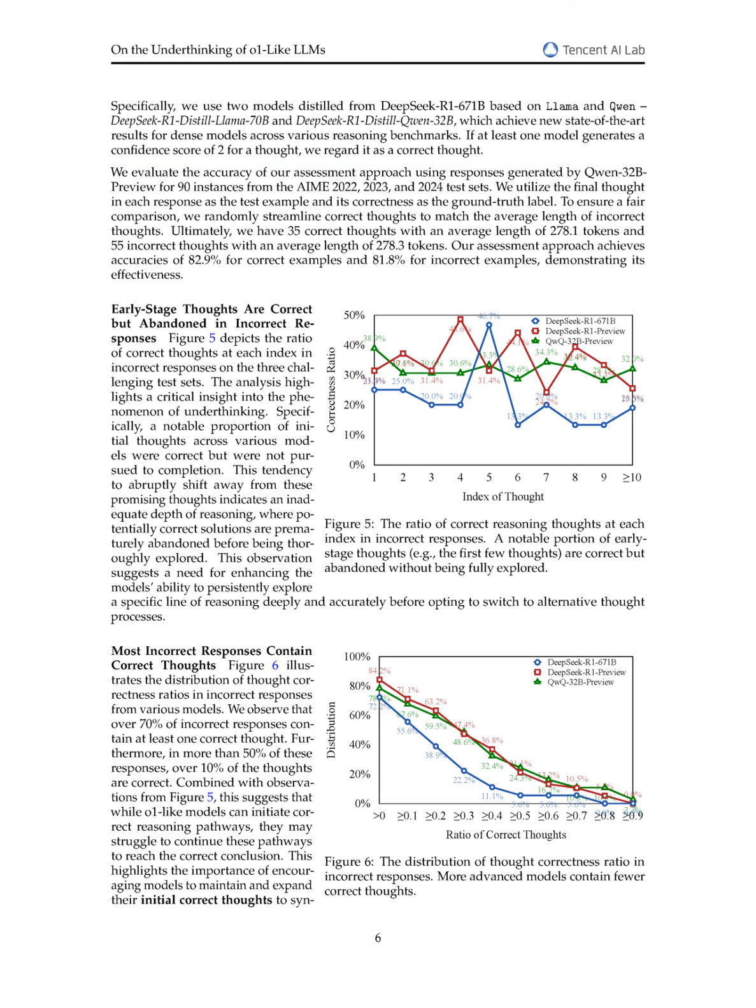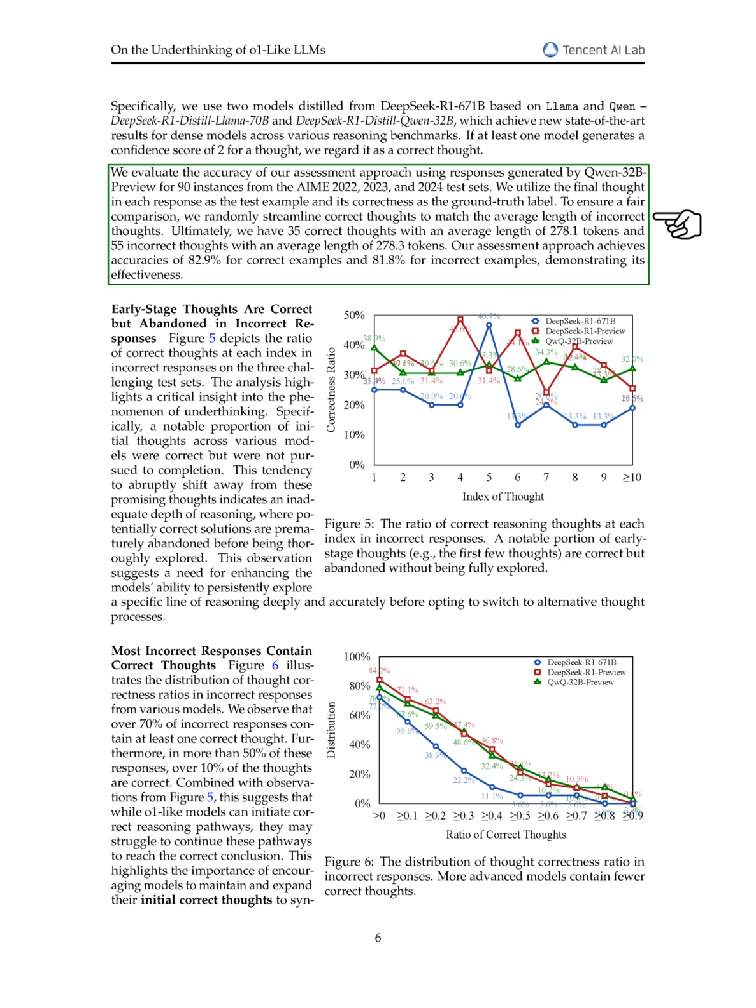Section Summary. In this section, we define reasoning thoughts as the cognitive steps taken by the model during problem solving, noting that o1-like LLMs frequently switch these thoughts, especially when faced with more complex problems or incorrect responses. We analyze the implications of this thought-switching behavior, suggesting it may indicate underthinking or ineffective exploration, and propose a framework to assess the correctness of these thoughts, achieving high accuracy in distinguishing correct from incorrect reasoning paths.